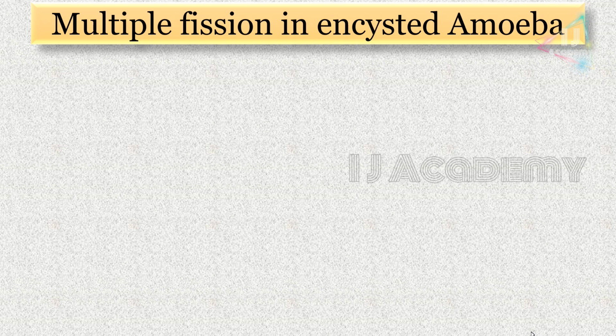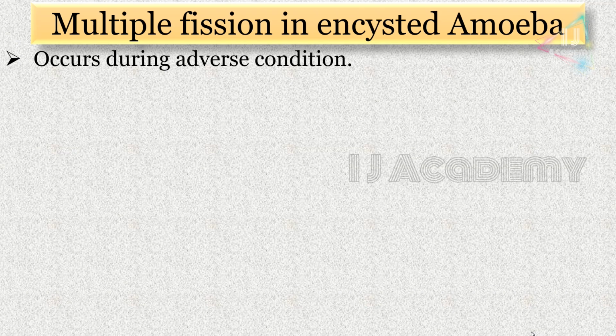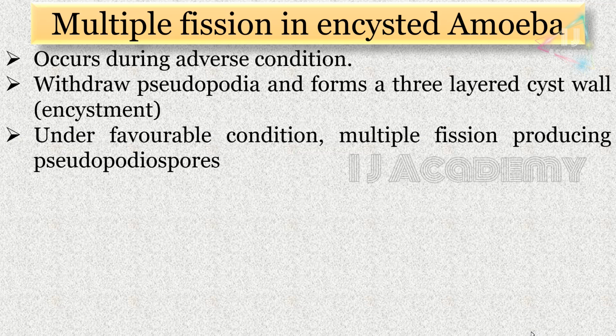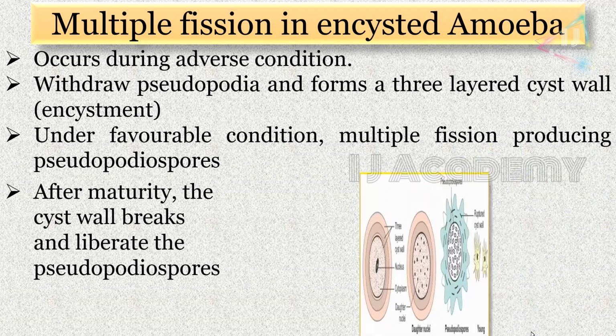Multiple fission in encysted amoeba occurs during adverse conditions. The amoeba withdraws its pseudopodia and forms a three-layered cyst wall, which is called encystment. Under favorable conditions, multiple fission produces pseudopodiospores.